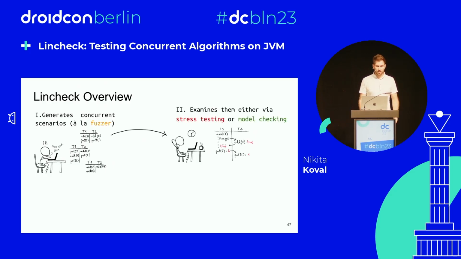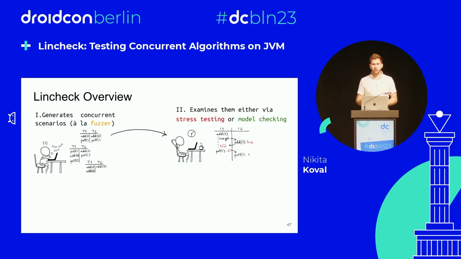After that, it examines each of these scenarios in either stress testing or model checking mode. In the stress testing mode, it runs threads and executes this scenario, like you would do with stress tests. You run threads manually, execute a bunch of operations, and find a bug. But with stress testing, you can't have a trace that explains the issue. For that, we have the model checking mode.